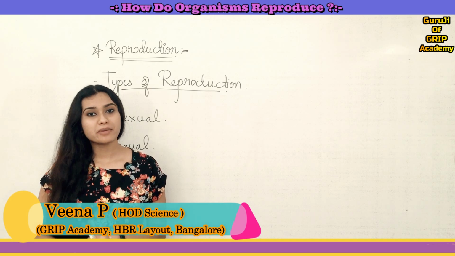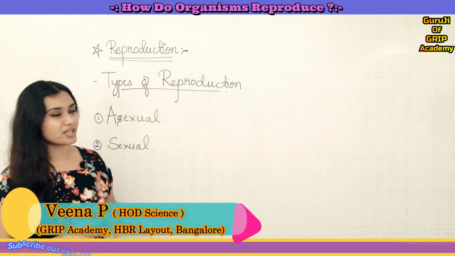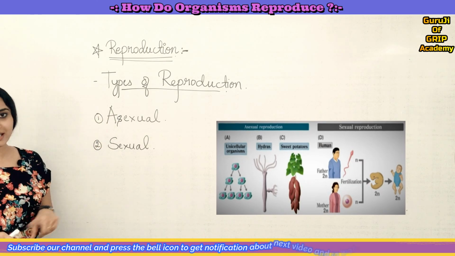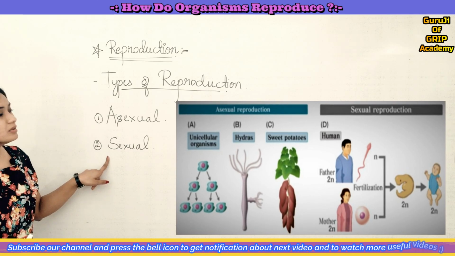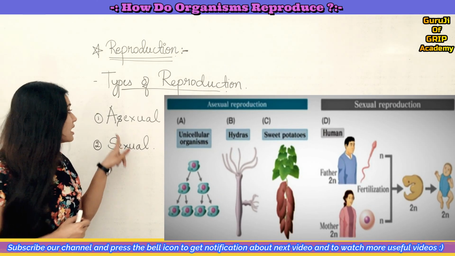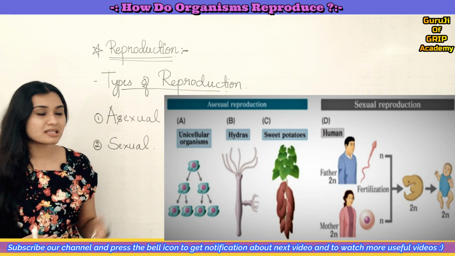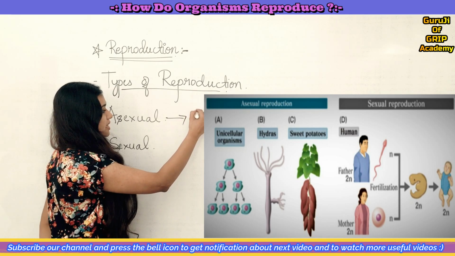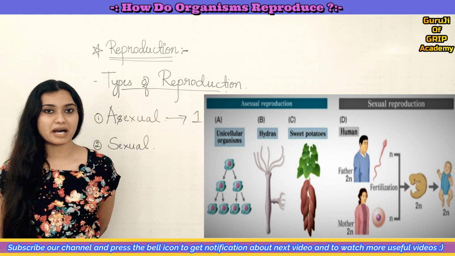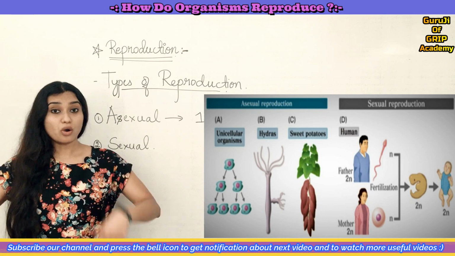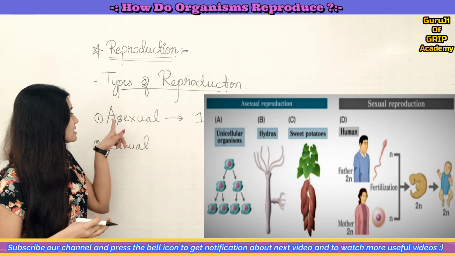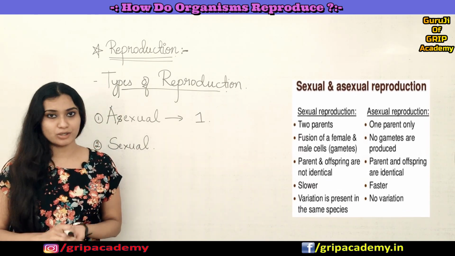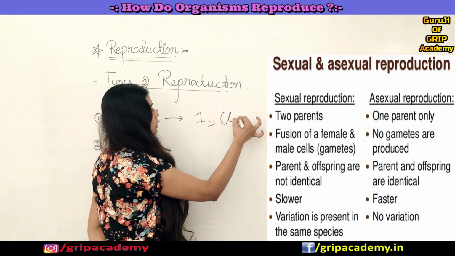So now coming to types of reproduction, we mainly have two types: asexual reproduction and sexual reproduction. Asexual reproduction is a type of reproduction that involves the participation of a single parent. The organisms formed through asexual reproduction look the same as their parent, or we can also call them clones.